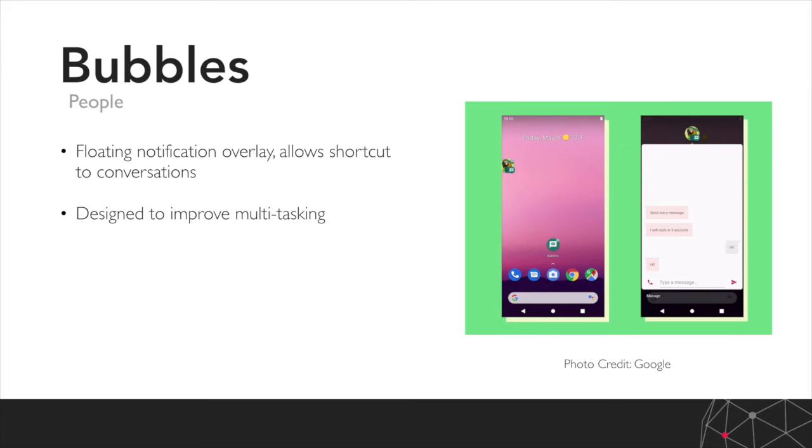Previously, if a user was using one of our apps and they received a message, they would have to put our app to the background, go into the messaging app, do what they wanted in there, if that's just read the message or reply, and then put that to the background, and then eventually make their way back to our app. And there's a lot of scope in there for a user to perhaps get distracted and not necessarily come back.